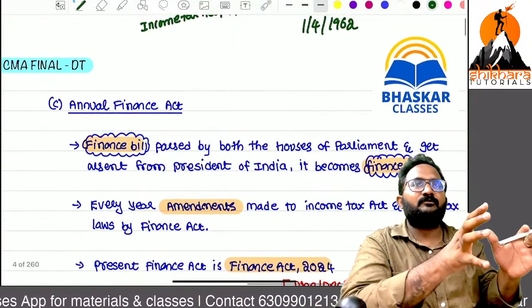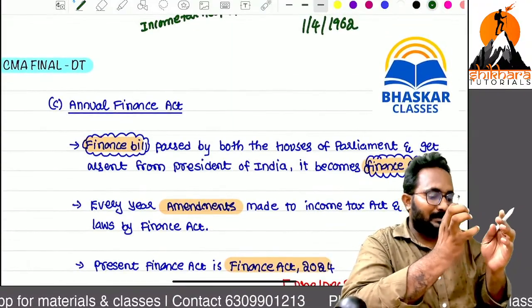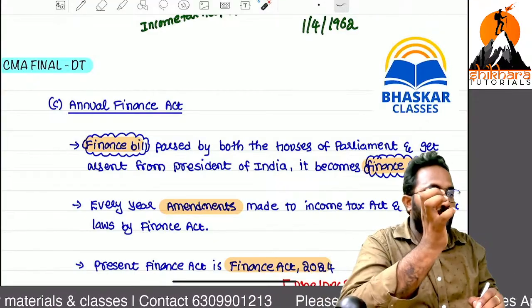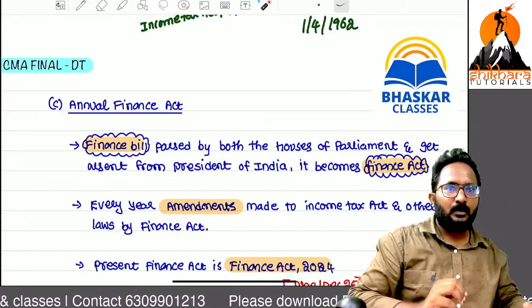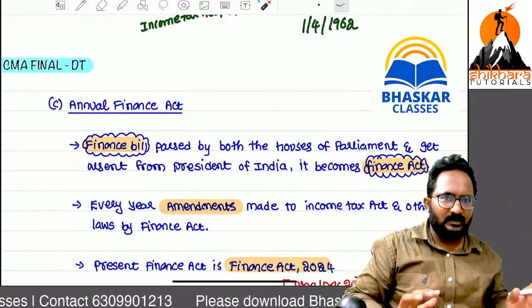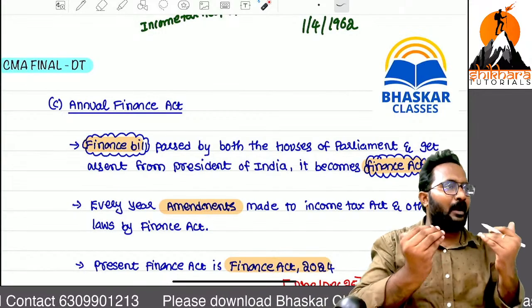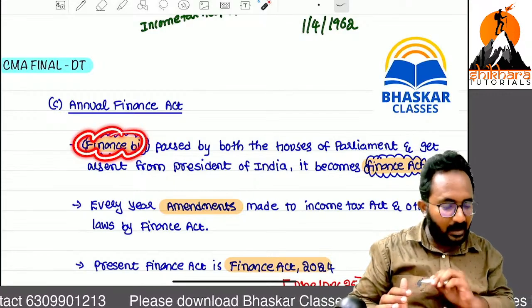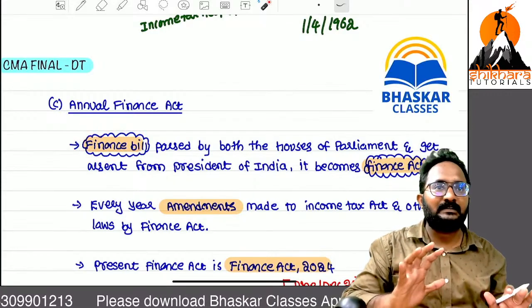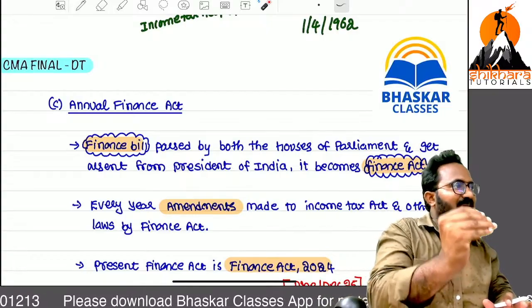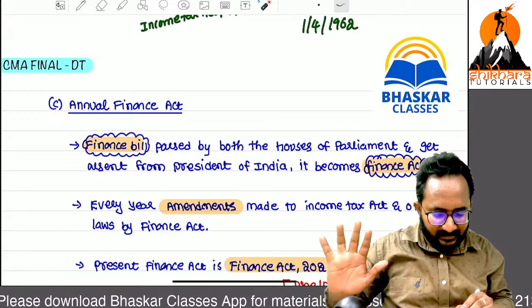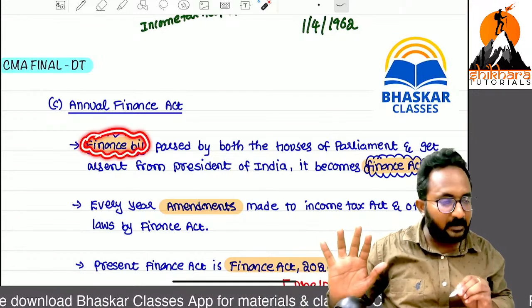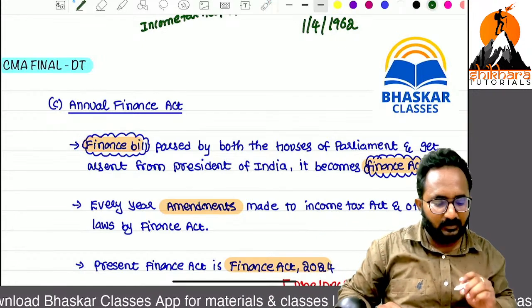So the team will draft all the proposed changes we need to make. Example, cryptocurrency, or any other issue. For that, what are the changes we have to make? That is only called as what, ma? Finance bill, not act first. They want to make these changes in the Income Tax Act 1961, so all these things are called as what, ma? Finance bill. Can you tell me who needs to introduce the finance bill, ma?